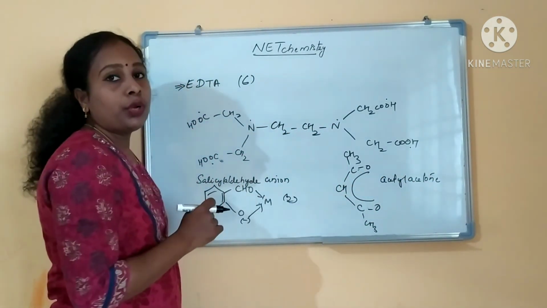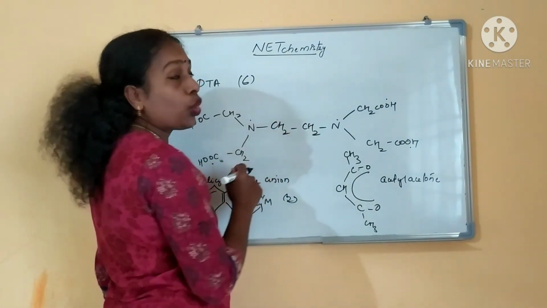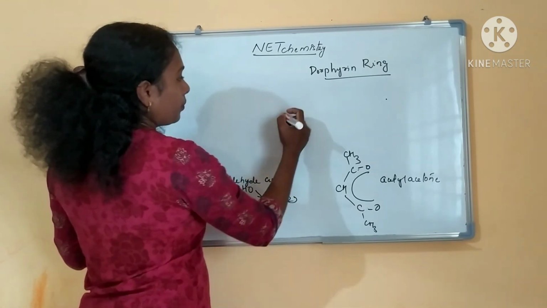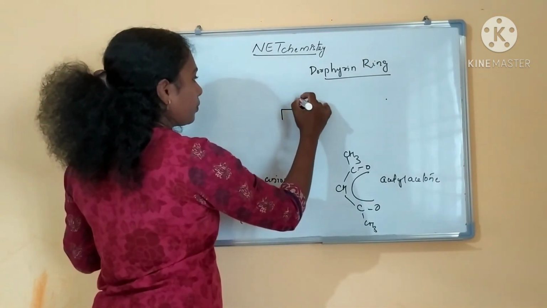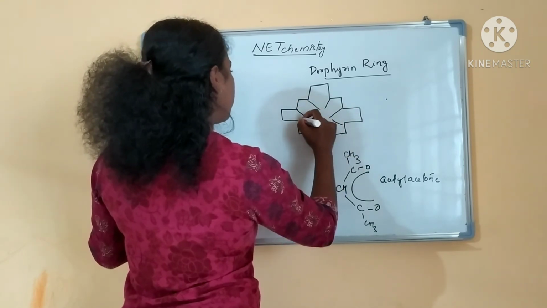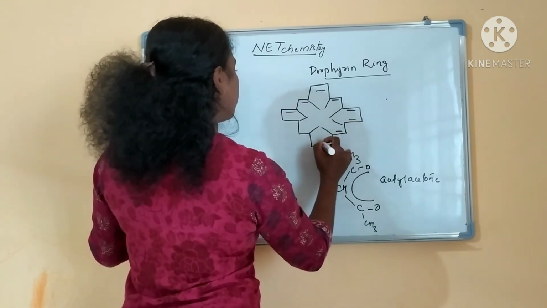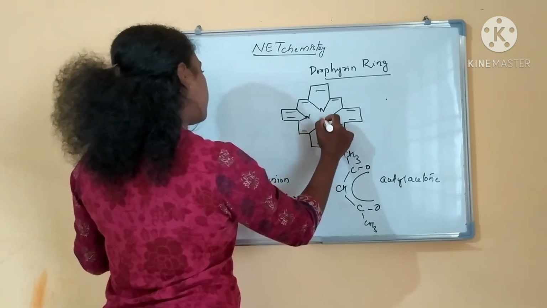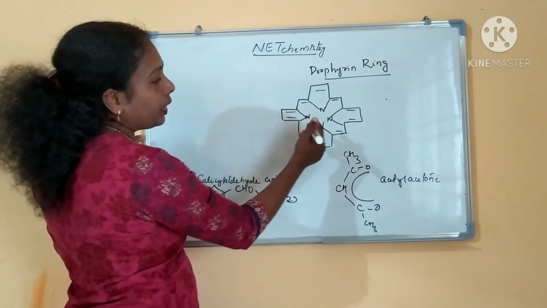And then you have heard about chlorophyll, right? Porphyrin ring. What is porphyrin ring? This is a porphyrin ring, right?